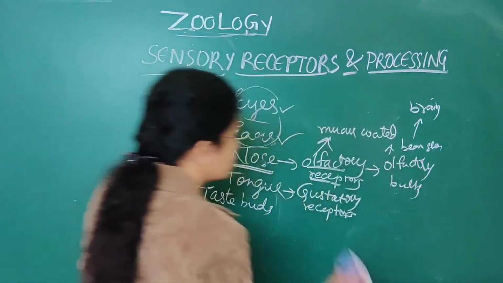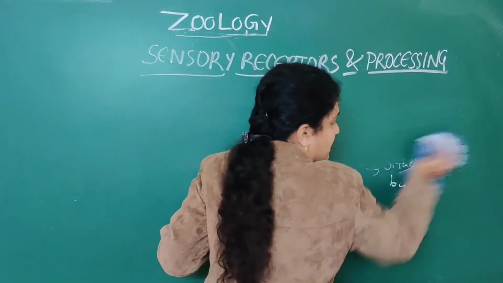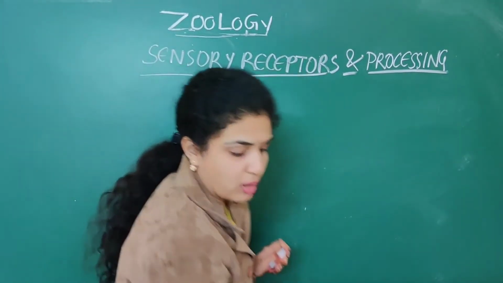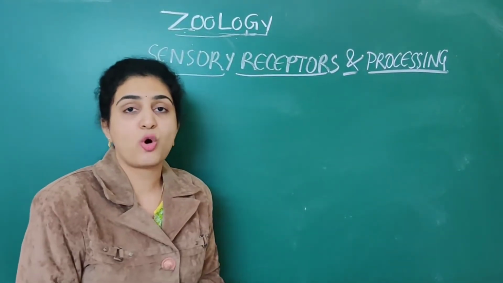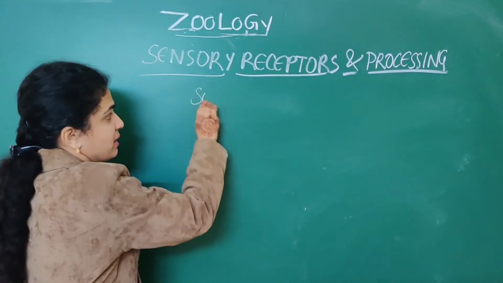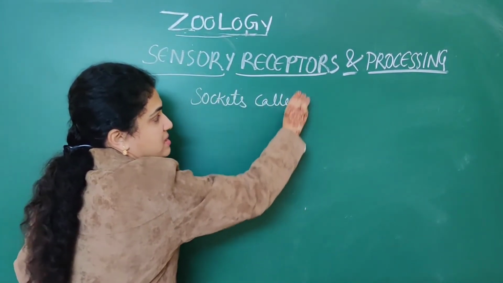So when it comes to the eye, first, there are 2 eyes and they are situated in sockets called orbits.